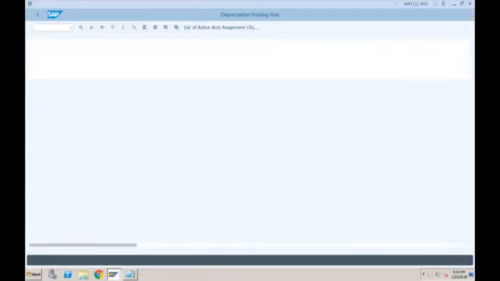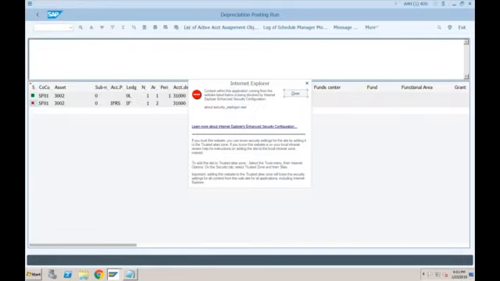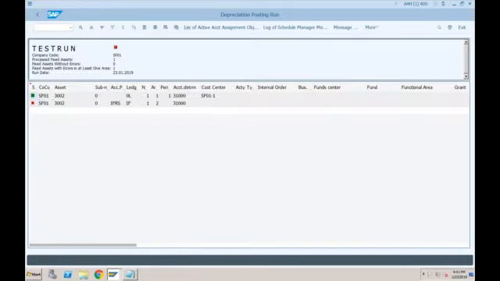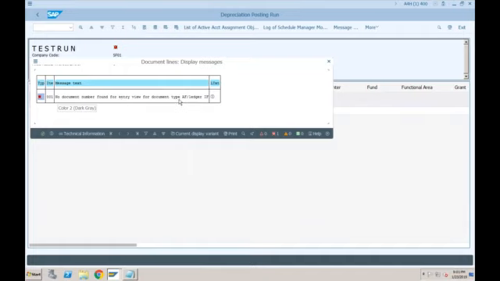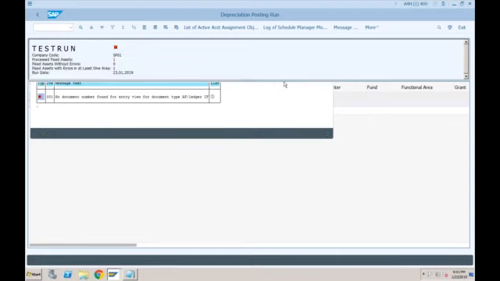Still there is an error. Let's see what this error is now. No document number found for entry view of document AF and ledger IF. Now I think you should be able to understand this. The system is trying to create a valuation specific document for IFRS and there is no number range assigned for AF. If you remember, we already provided the number range for AA document type, but we now need to provide it for AF. So how to do that?